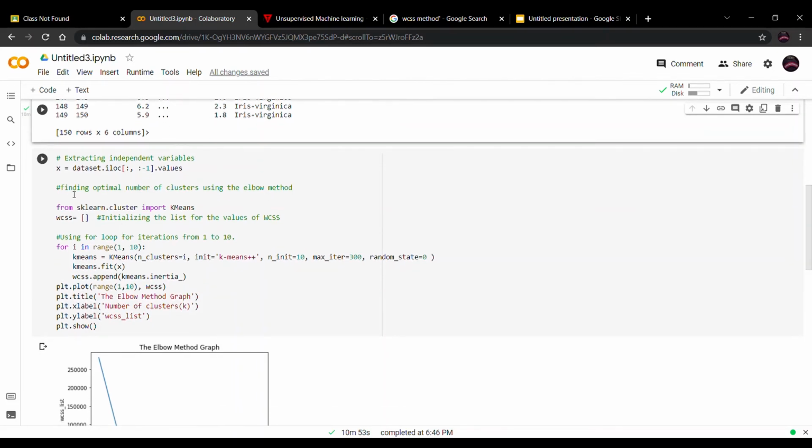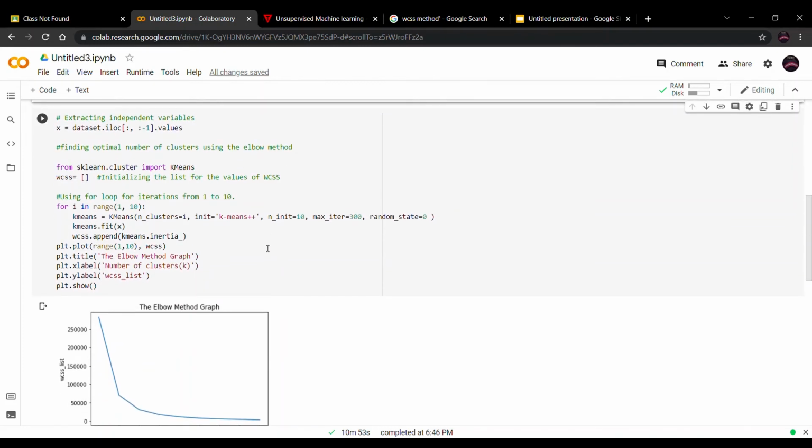And after that we are finding the optimal number of clusters using the elbow method. We have already seen what the WCSS method is. With the help of WCSS, the graph we get is in the form of an elbow shape, so we call it an elbow curve also. For that we are initializing WCSS as an empty array.